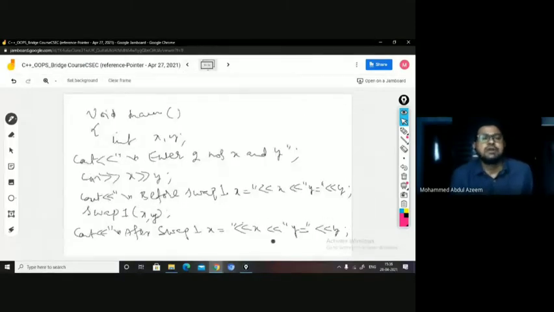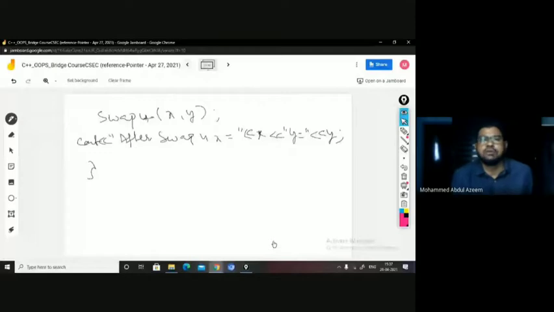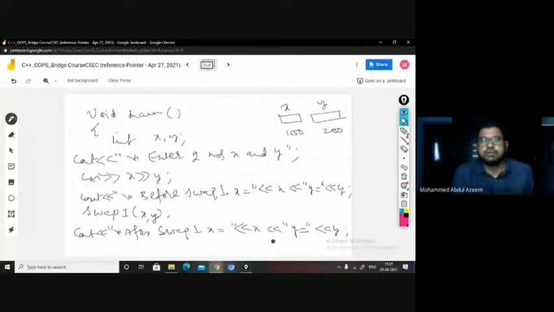Execution always starts from main. So now you can see there are two variables x and y. For x, 2 bytes of memory will be allocated because it is integer, and for y also 2 bytes of memory will be allocated. "Enter two numbers x and y" is going to be displayed once the cout statement is executed here, right? So that statement will be displayed on the console.